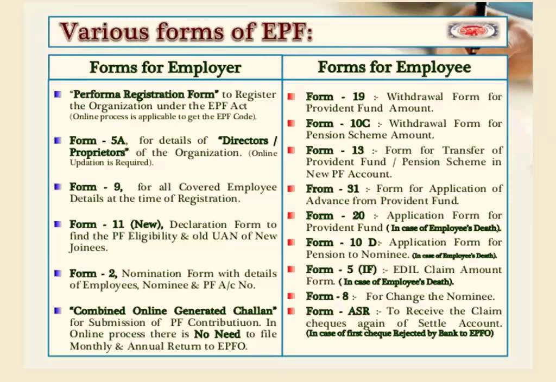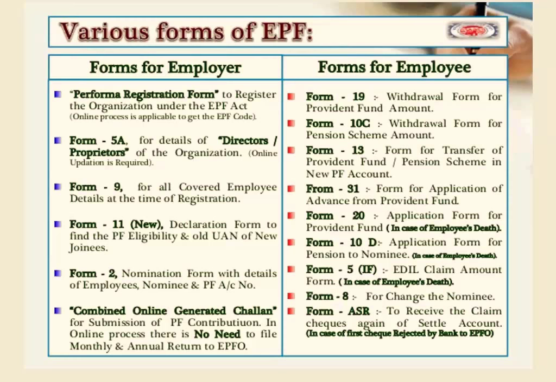The forms for employees: Form 19, withdrawal form for Provident Fund amount. Form 10C, withdrawal form for pension scheme amount. Form 13, form for transfer of Provident Fund or pension scheme to a new PF account. Form 31, form for application of advance from Provident Fund.